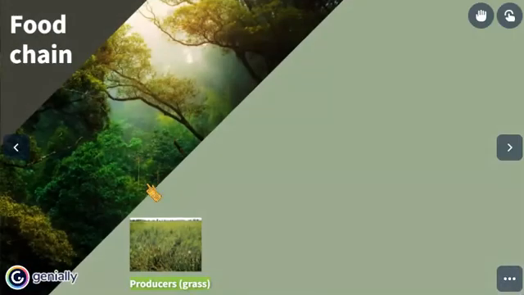Now let's begin with the food chain itself. It begins with producers. They are those kind of species that create their own food, in this case through photosynthesis. The only option here is plants.